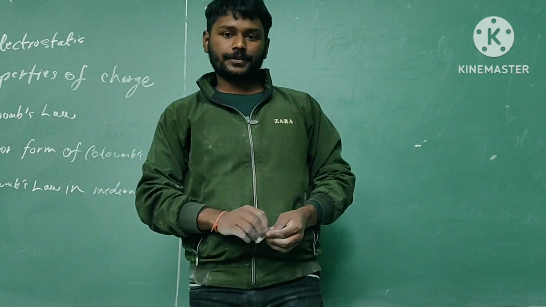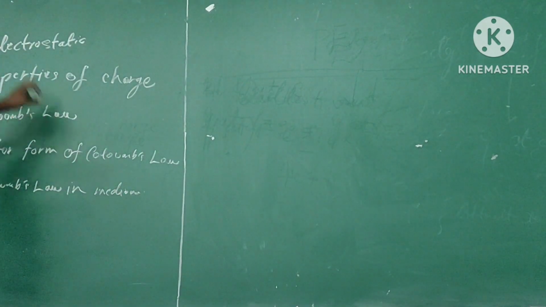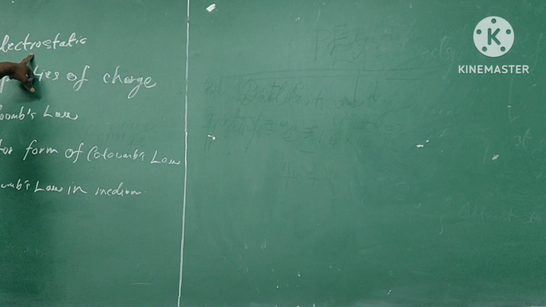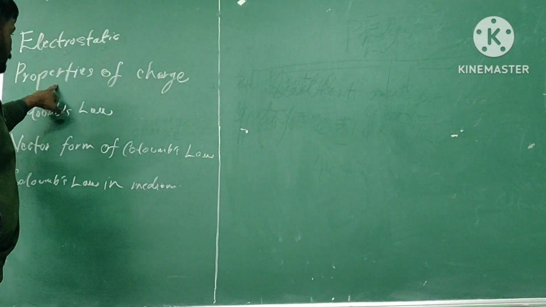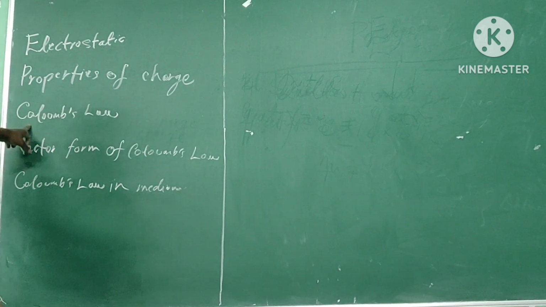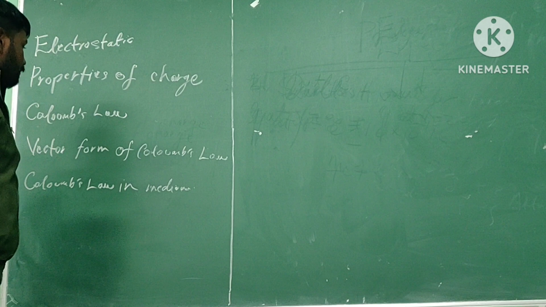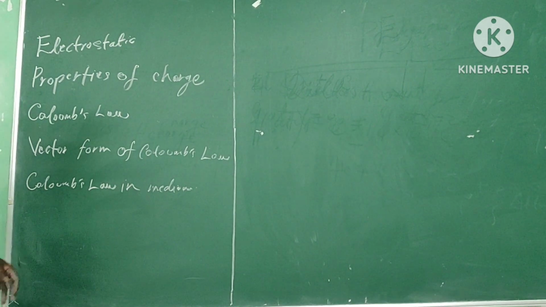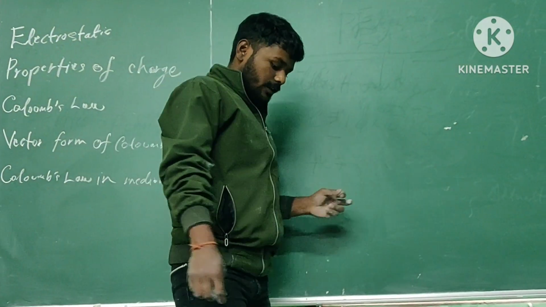Today I will teach you physics and our topic will be electrostatics. This is our lecture overview. Electrostatics: we will see what the meaning of electrostatics is and where it comes from. Further, we will see the properties of charge, what types there are, and then Coulomb's law. Next we will see the vector form of Coulomb's law and further Coulomb's law in a medium.